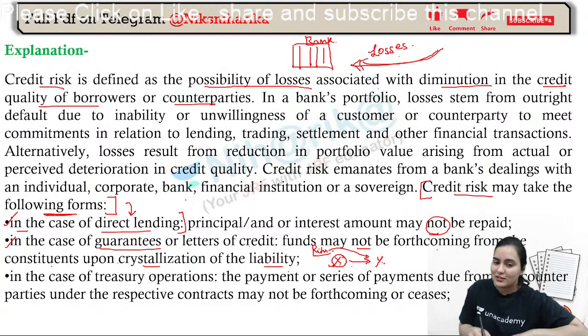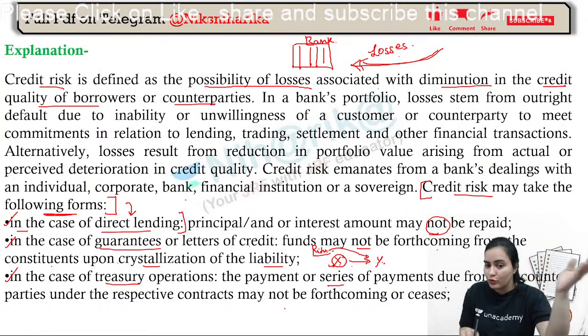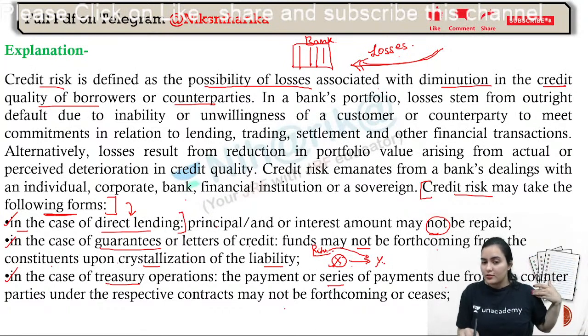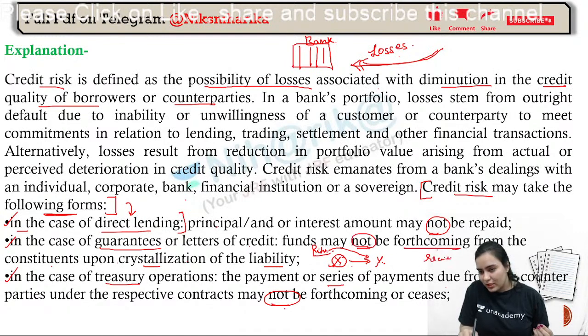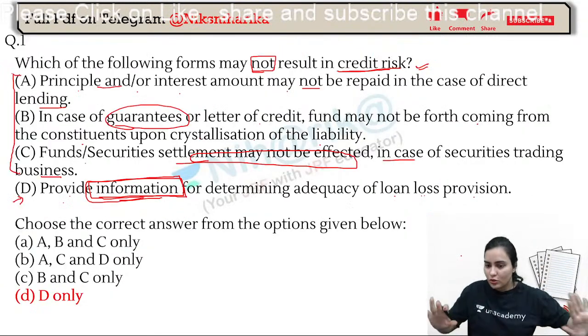Okay. And in case of treasury operations also, this is an additional point, the payment or the series of payment due from the counterparty under the respective contracts may not be forthcoming. That means may not be receiving. Forthcoming means not be receiving. Okay. The one who was about to pay, now that party is not paying.